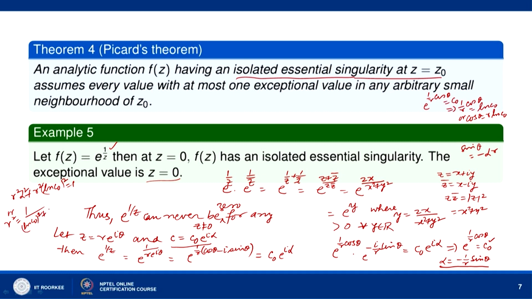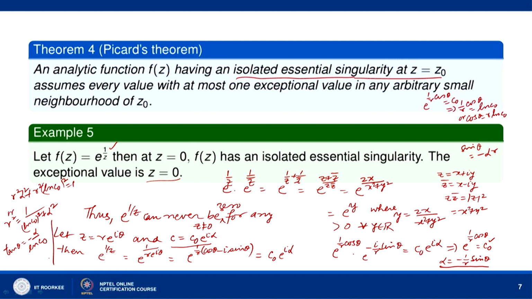plus alpha square). Okay. And tan theta is equal to minus alpha r over r ln c naught. So, tan theta is equal to minus alpha over ln c naught. Okay.